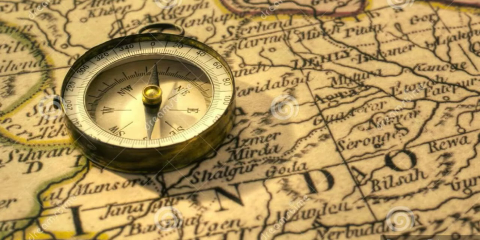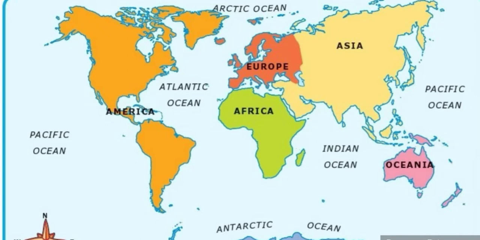Now, we'll study about the different types of maps. Maps can show different features such as crops, minerals, cereals, and even means of transport. Wall maps are huge and used to display. Now, we'll learn about different types of maps. Our first type of map is political map. Political maps show different countries, states, administrative divisions, cities, towns and villages in a country.